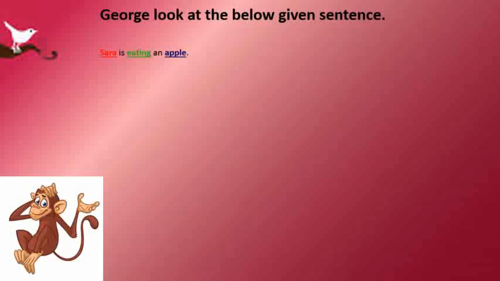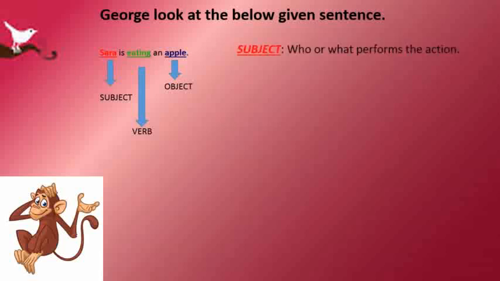So here, Sarah is the subject, eating is the verb or the action word, apple is the object. Did you understand, George? No, ma'am. No problem. I'll explain once again. Now, what is the subject? Who or what performs the action? Now, who is eating the apple? Sarah. So, Sarah is the subject.